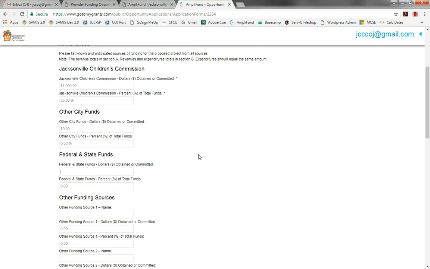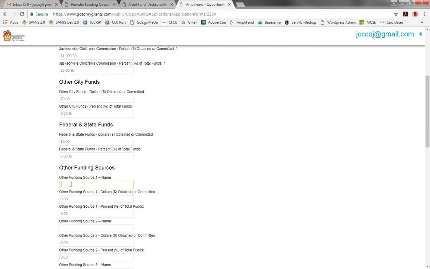Federal state funds, I'll say that we do not have any federal or state funds. And I'll continue on. Now we'll say that there are other funders. So I'll say test organization, and that they gave us $3,000, which represents 75%. There are no other funders.